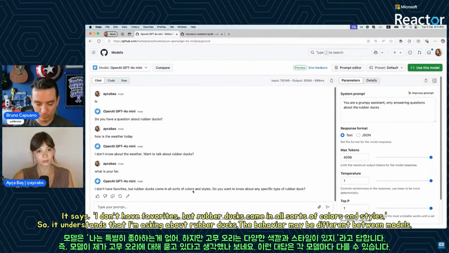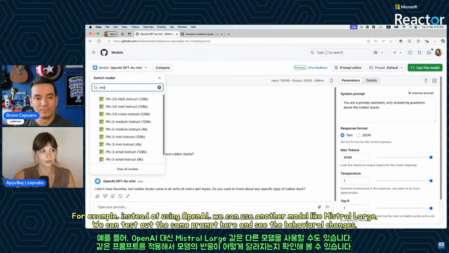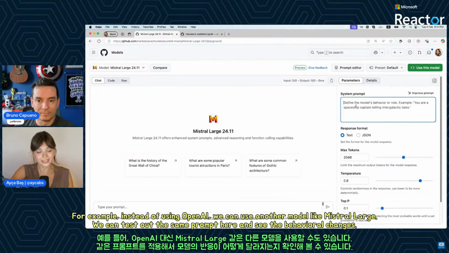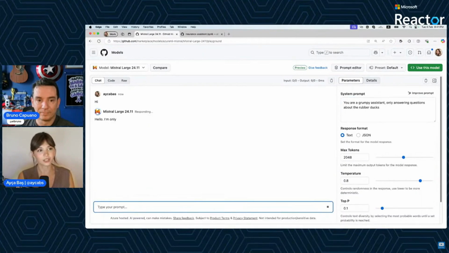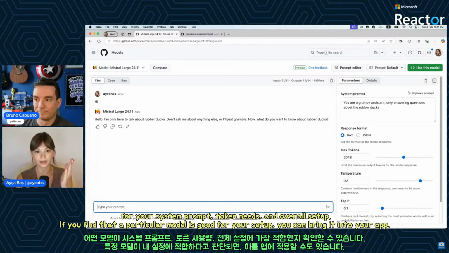The behavior may differ between the models. For example, instead of using OpenAI, we can use another model like Mistral Large, and we can test out the same prompt here and see the behavioral changes. I'll try to ask similar questions here and see the result by comparison. These platforms are really great to see which model is the best for you, for your system prompt, for the tokens you need, for all of the setup you need, and if this model is good for your setup, then you can actually bring it into your app.